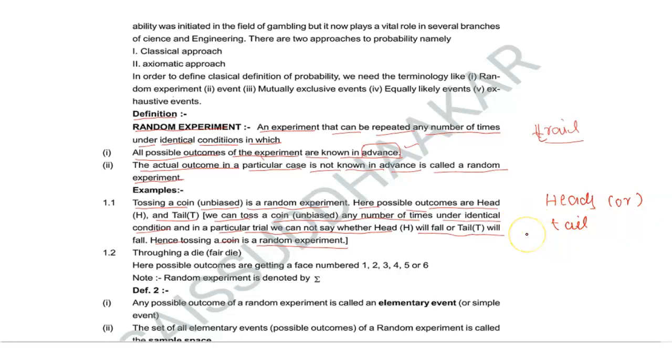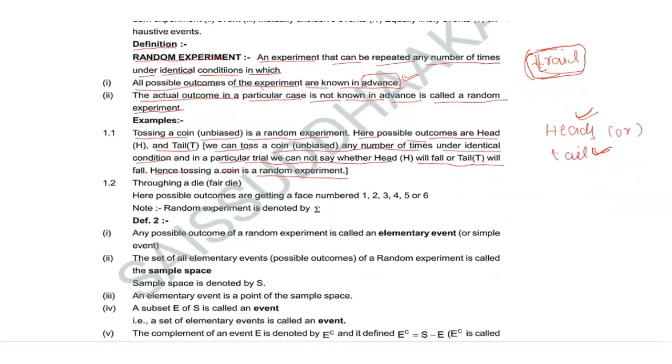Sometimes it may come as heads, sometimes as tails. If before tossing, you guess we are going to get heads, and it happens, that we can say is in advance, in the sense that we guessed before. If it becomes tails, we can say that it is a trial. So I guessed before tossing the coin, so we can take it as the trial.